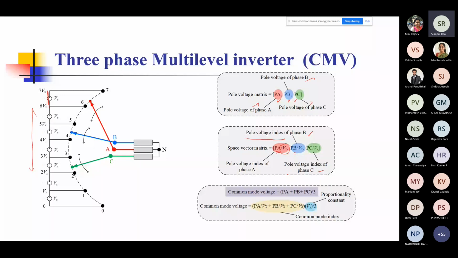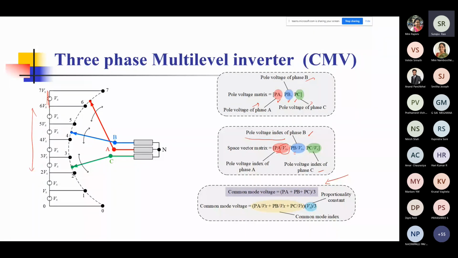Now, common mode voltage is a very important concept because it determines the performance of your inverter in terms of, let's say, how much leakage current it will actually cause when you connect it to a load or when you connect it to a grid. And in recent times, you might have heard about these things when you talk about transformer-less systems.